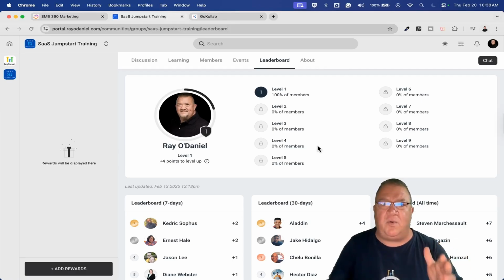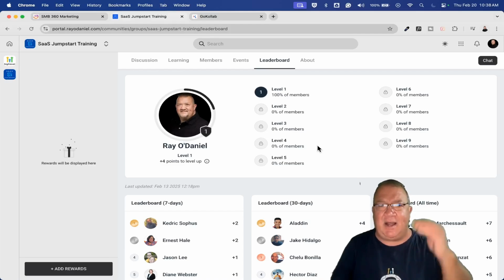The whole point of the leaderboard is to get people involved, get people to communicate, get people to post inside of your community, interact. And the more they interact, the more they reply to posts, the more they do all this other stuff, the more points they get. And then the higher they get from level 1, level 2, level 3, and then they can basically earn their way through your community up into your training course rather than getting it for free. Now, I give my stuff away for free.